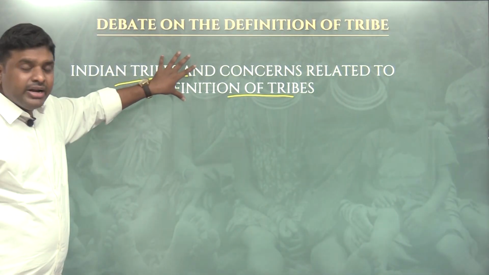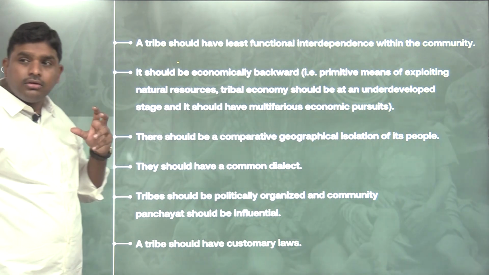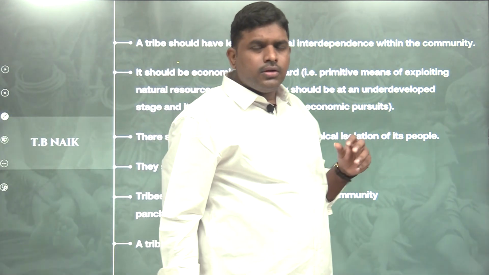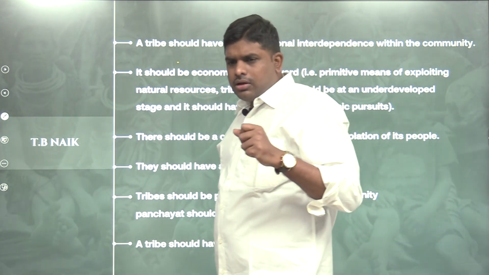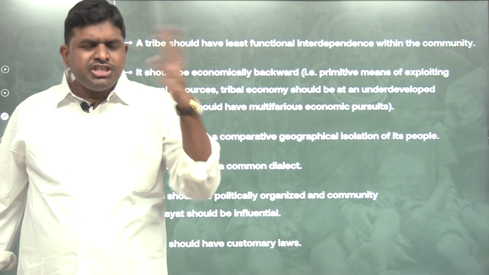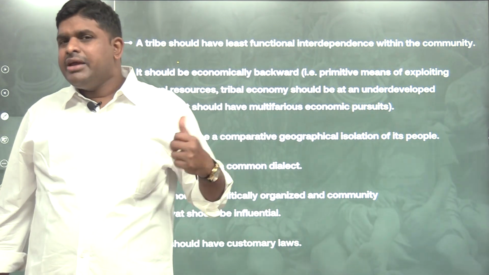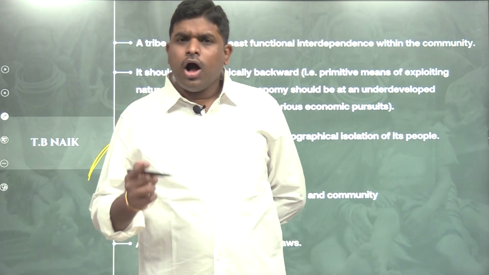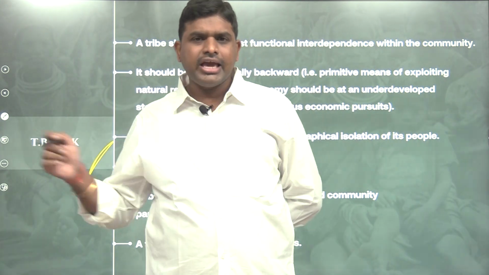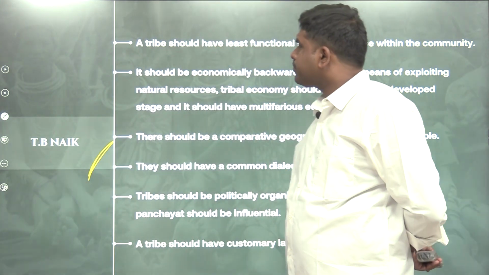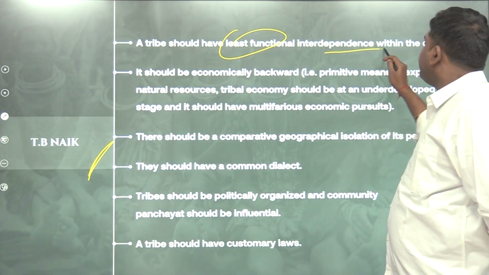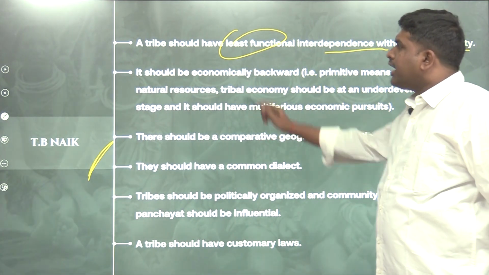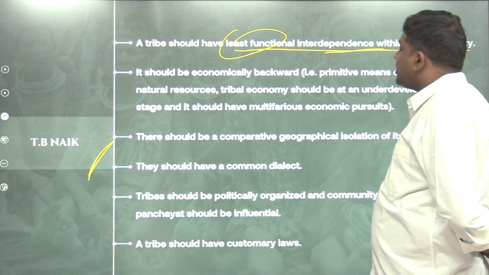So he wants to address how tribes are present in India, after D.N. Majumdar, Ralph Linton, and the general characteristics of Indian tribes. T.B. Naik is one of the anthropologists. According to T.B. Naik, he gave the characteristics of Indian tribes, and he told that a tribe should have least functional interdependence within the community. A tribe should have least functional interdependence within the community.